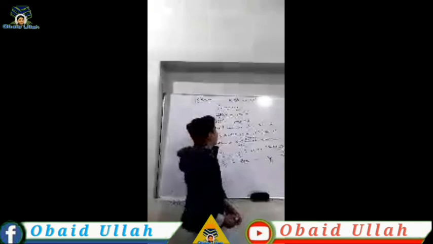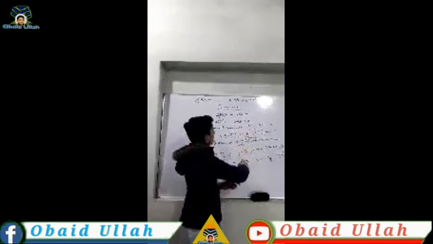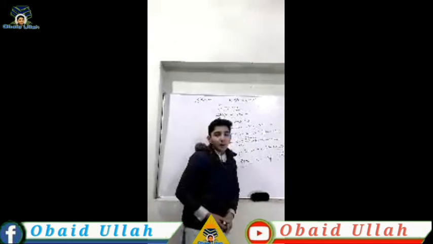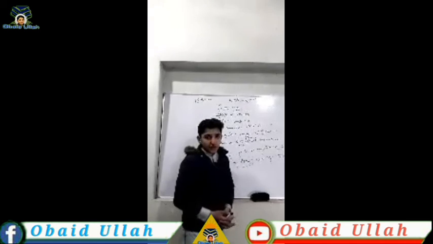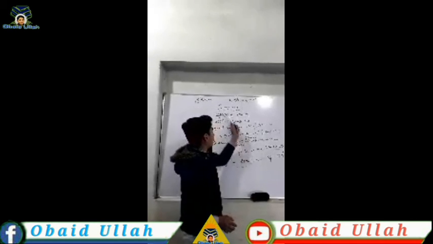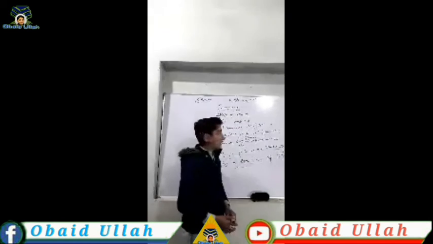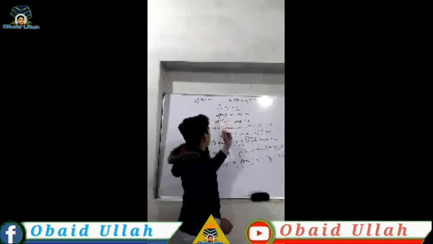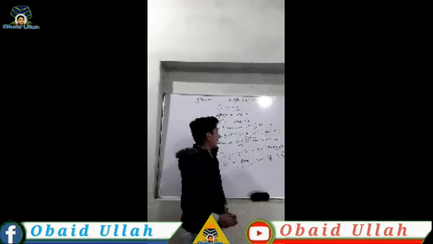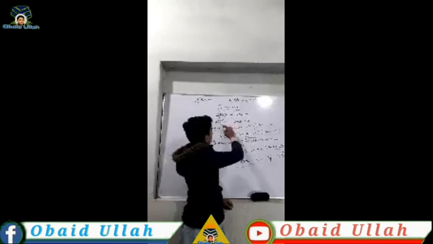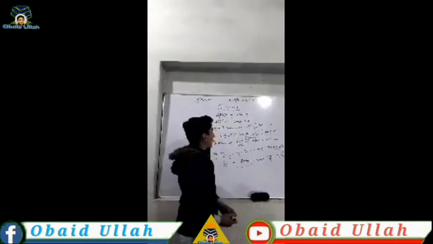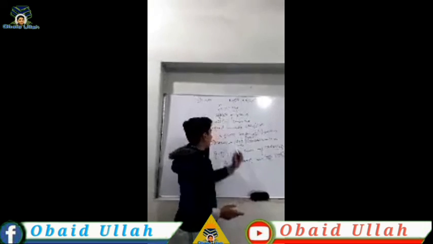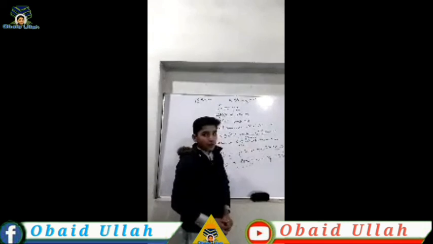Let me repeat it. Some and any are adjectives of quantity, or quantitative adjectives. Both are adjectives of quantity, both are the same and the meaning is also the same. We use some in positive sentences and we use any in negative sentences or questions. The only difference is that we use some in positive sentences and any in negative sentences or questions.